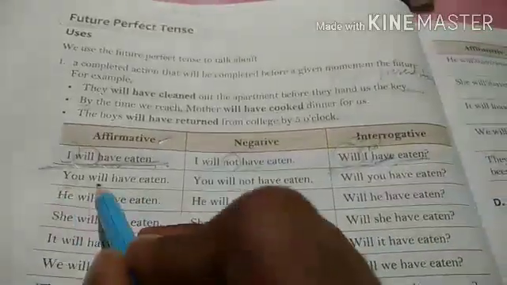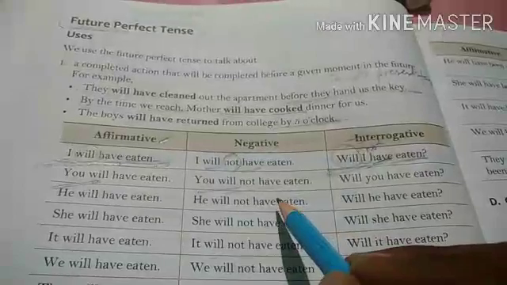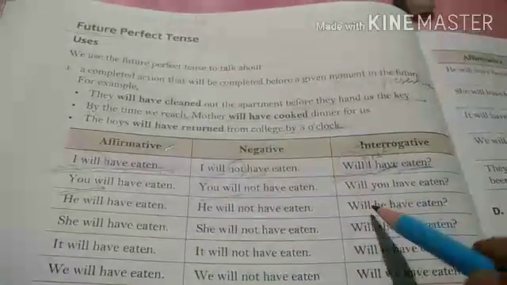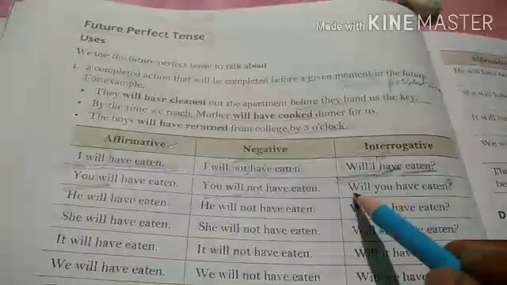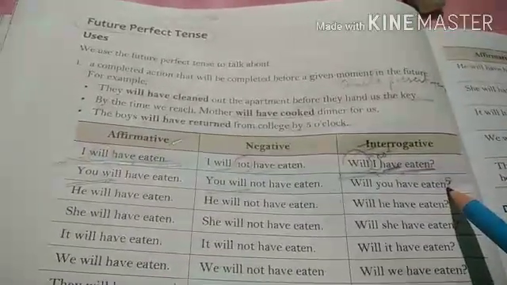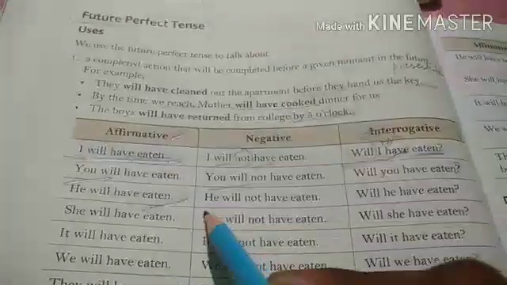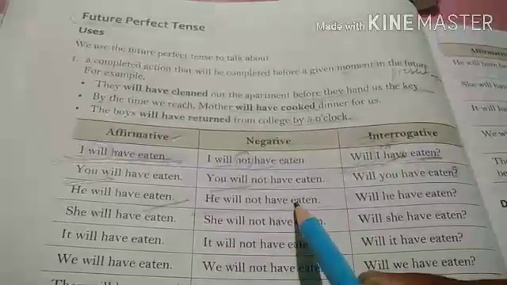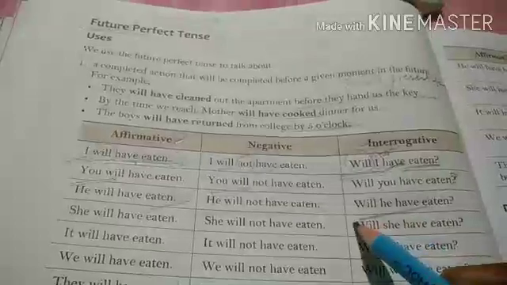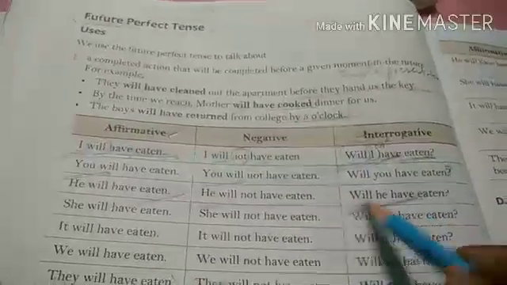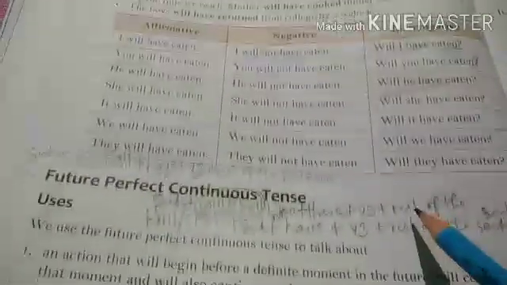Like you will have eaten. Affirmative. You will not have eaten. Negative. Will you have eaten. Interrogative, positive. Will you not have eaten? Interrogative, negative. He will have eaten. Affirmative sentence. He will not have eaten. Negative sentence. Will he have eaten? Interrogative but in positive form. Will he not have eaten? Interrogative in negative form. Okay.